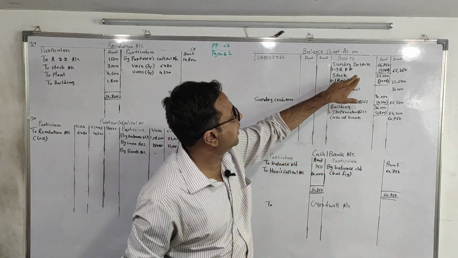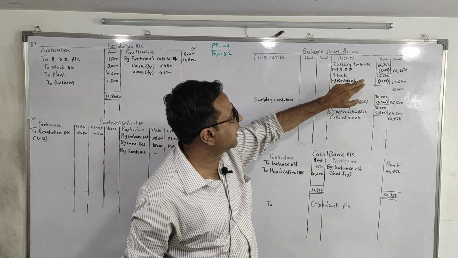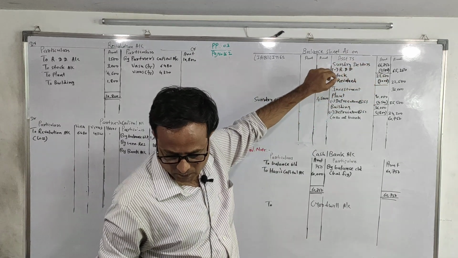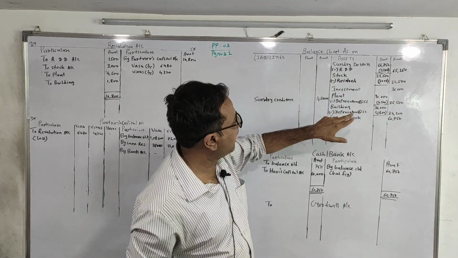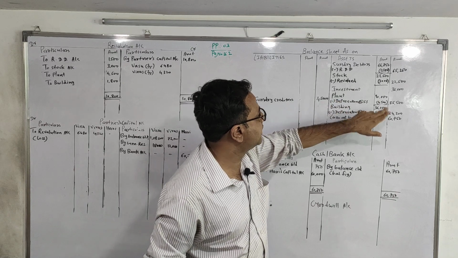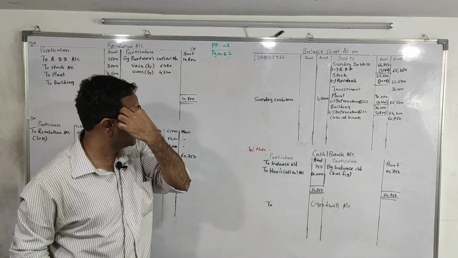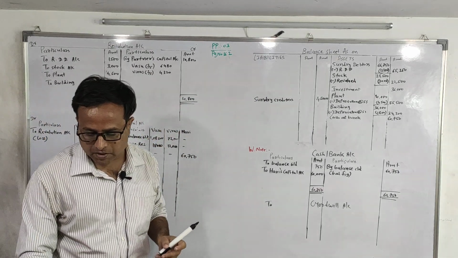Sundry debtors, there is an adjustment on it, so we are writing in inner column. Stock, again adjustment is there, so we are writing in inner column. Investment, outer column. Plant and building, both have an adjustment, so we are writing in inner column. This is how we have done with our posting part. Now come on to the adjustment.